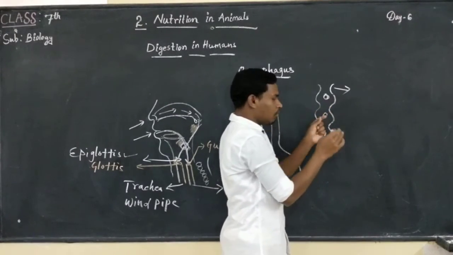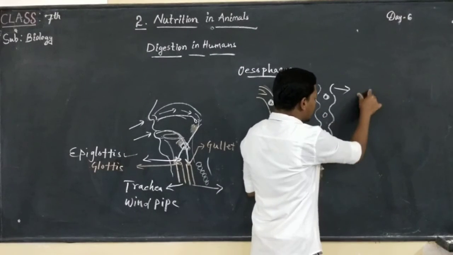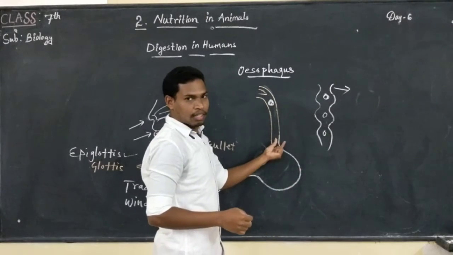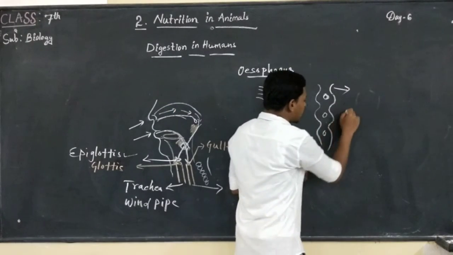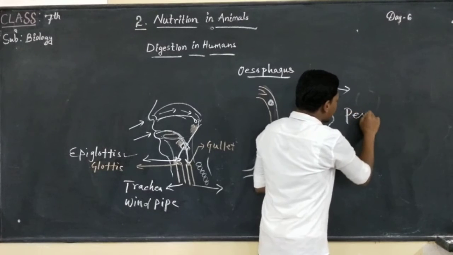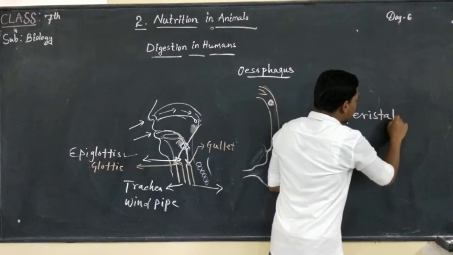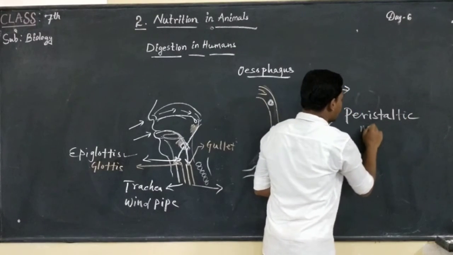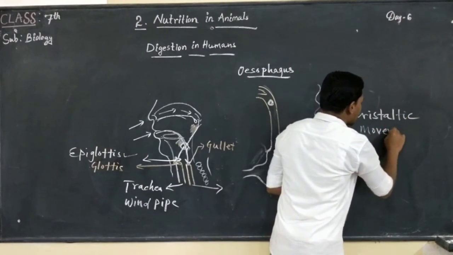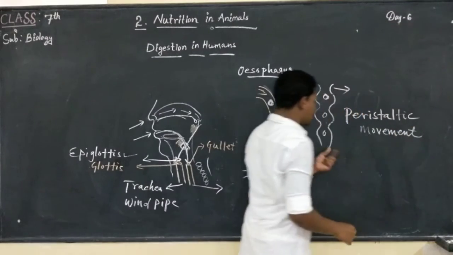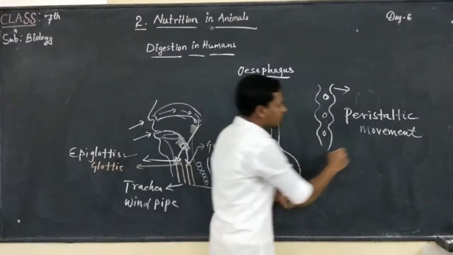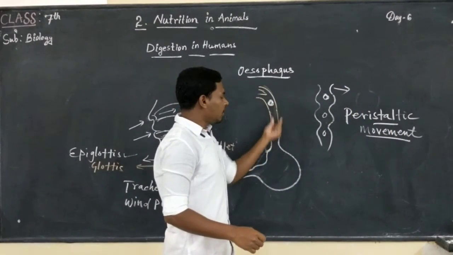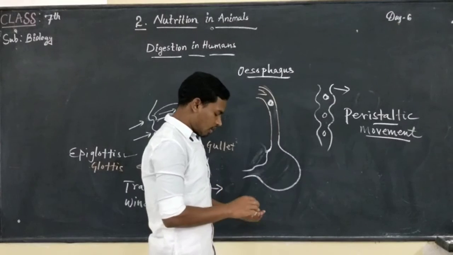This type of movement is shown in the esophagus, and that movement is known as peristaltic movement. Peristaltic movement is generated in order to push the food down to reach the stomach.